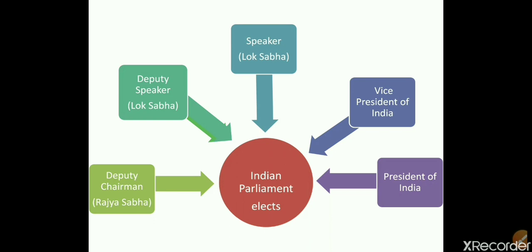After that, the Chairman of Rajya Sabha is always the Vice President of India. So if we have elected the Vice President of India, that means automatically we have elected the Chairman of the Rajya Sabha. Apart from that, we have the Deputy Chairman, who works in the absence of the Chairman or the Vice President of India. He takes care of the Rajya Sabha. So he is also elected by the Union Parliament.